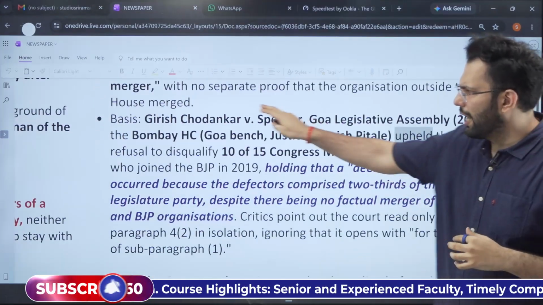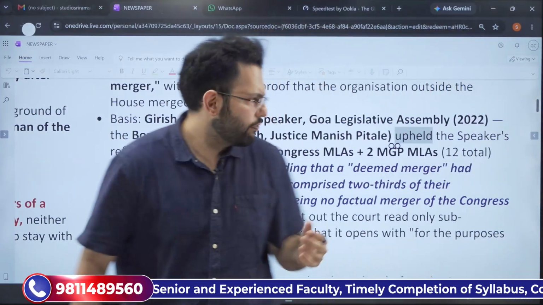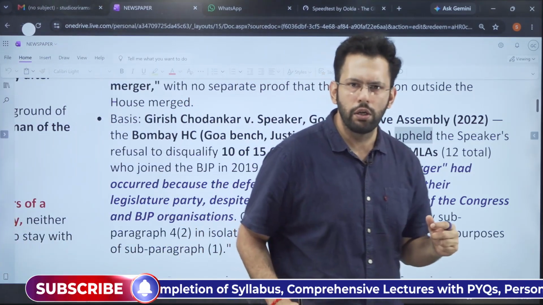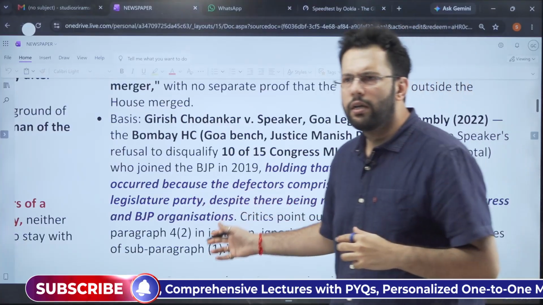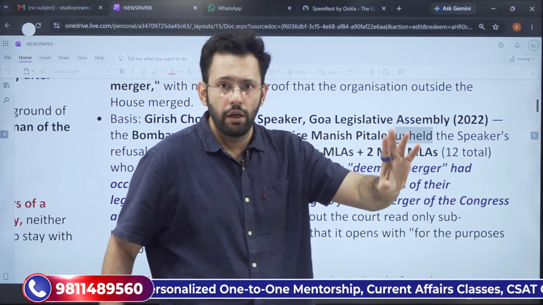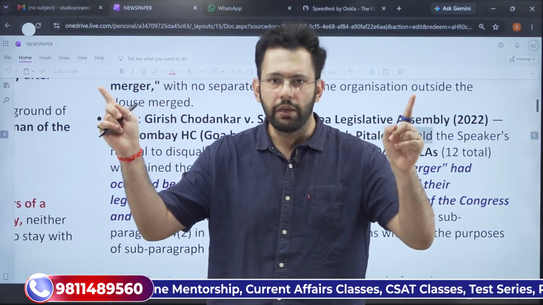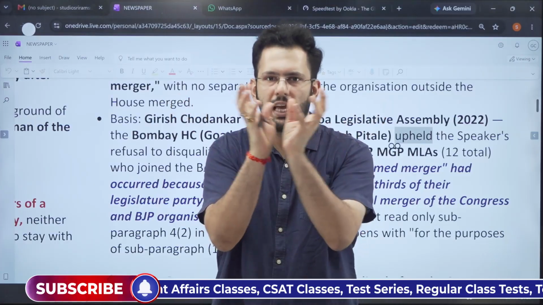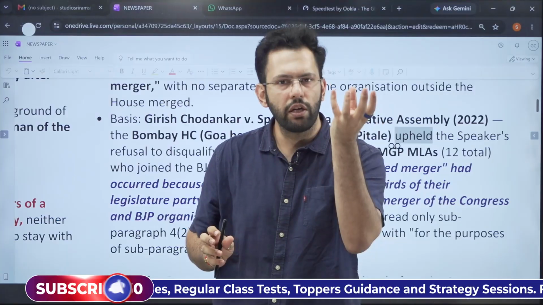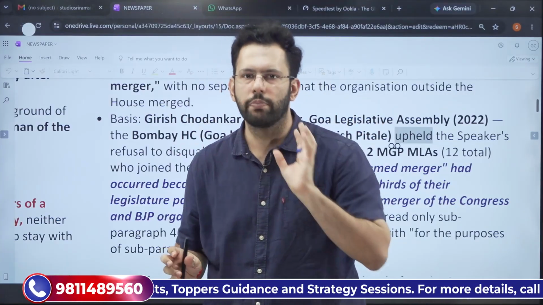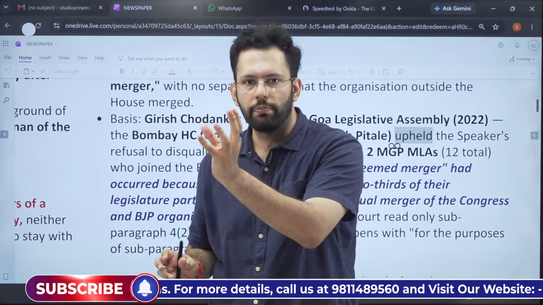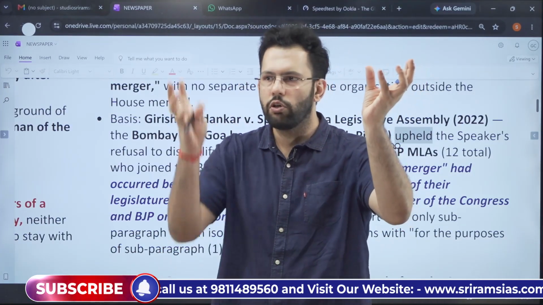This is the same case that happened in Goa, which is famously known as Girish Chodankar versus Speaker, Legislative Assembly of Goa. In that case, what has happened? A few members of the Congress decided to merge with BJP. Now, Congress and BJP, both are original parties. They have not merged. Congress has not merged with BJP. Only the rebel leaders of the Congress merged with BJP. So the member MLAs of the legislature party have merged with BJP, not the original party, Congress or BJP.